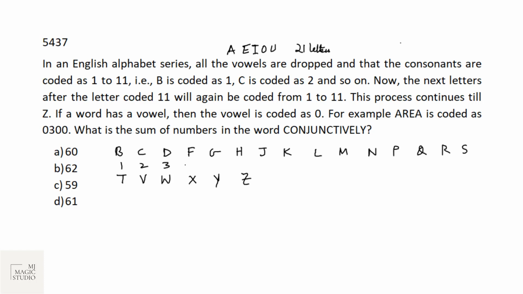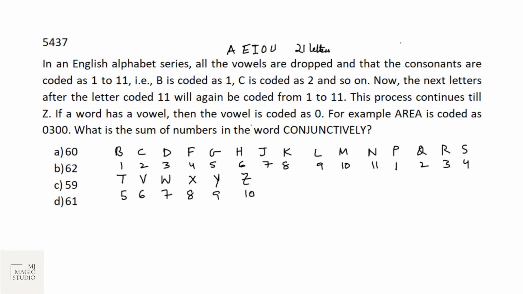Code will start with 1: 1, 2, 3, 4, 5, 6, 7, 8, 9, 10, 11. N will be 11. And then again we will start with 1: 1, 2, 3, 4, 5, 6, 7, 8, 9, 10. 10 plus 11 is 21. Bingo. Now let's see the question.